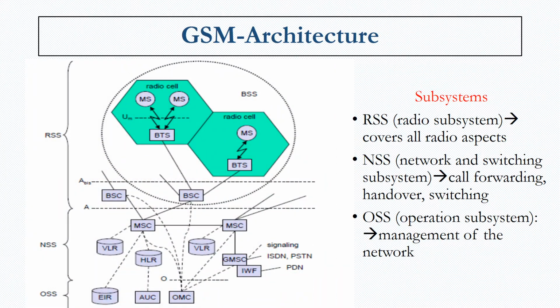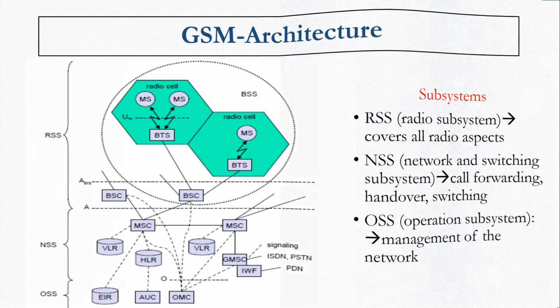Architecture. The GSM architecture consists of 3 important subsystems. In the diagram you can see that there are 3 subsystems, namely the RSS, the NSS and the OSS. Let's take a look at the RSS. In this diagram of the architecture of GSM, you can see the components of RSS, the components of the NSS and the OSS. Let's see what these subsystems are.